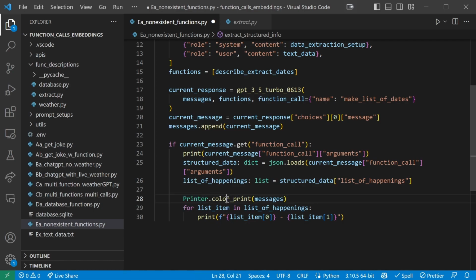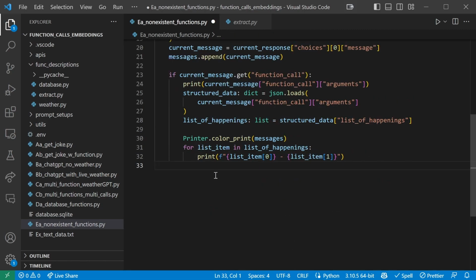Then we use our color printer to print out the messages, and for each list item in the list of happenings, we're just going to print out the list item for now, just to see that we actually got our structured data as we're trying to get.